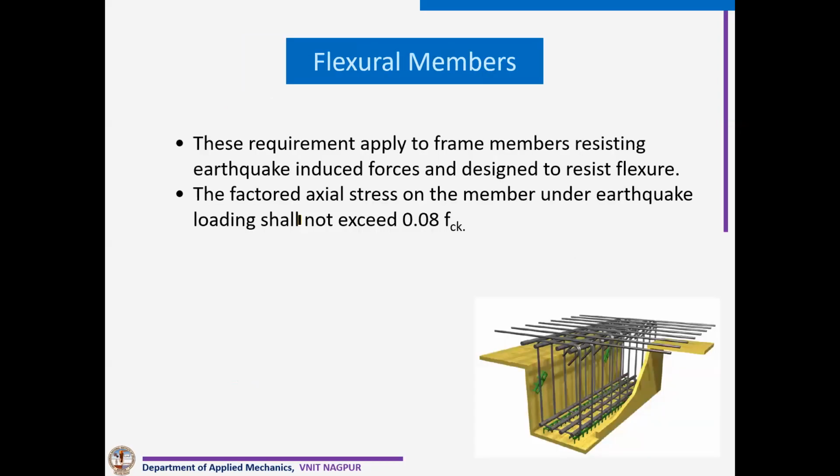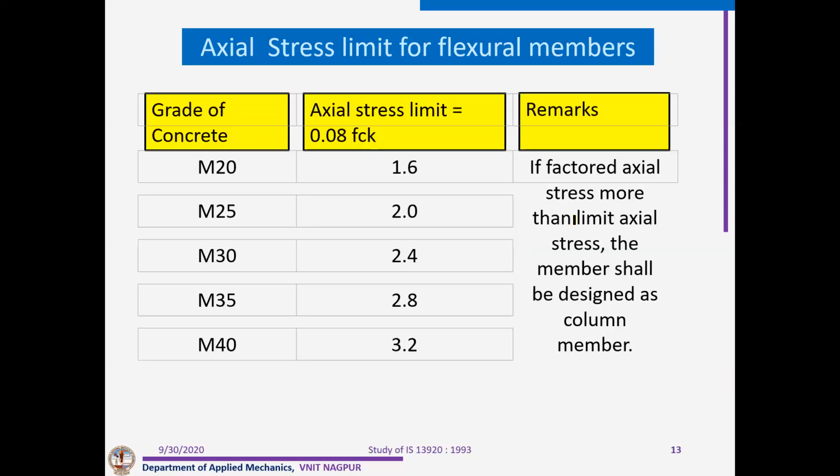See, when to design it as a beam: when axial force is there, but stress is not exceeding 0.08 fck, then we can design that particular member as a beam member. It may happen that in a multi-storey building, the roof column may act as a beam because it will have factored axial stress less than 0.08 fck. We have to be careful there. These are the limits: M20 grade concrete, it is 1.6 Newton per mm square, M25 it is 2, and so on.